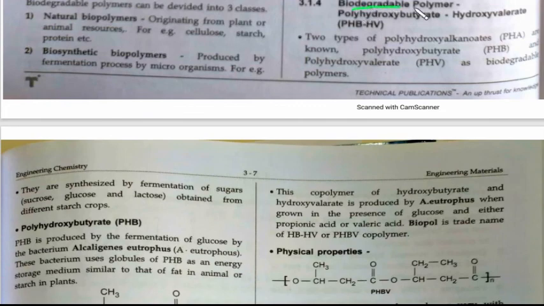Okay, so let's start the main thing that we have to study about biodegradable polymers, which is the biodegradable polymer example, polyhydroxybutyrate and hydroxyvalerate, also known as PHBHV. Basically, the two types of polyhydroxyalkanoates, that is PHA, are polyhydroxybutyrate PHB and this. So these are the two main components that we have to study: PHB and PHBV.